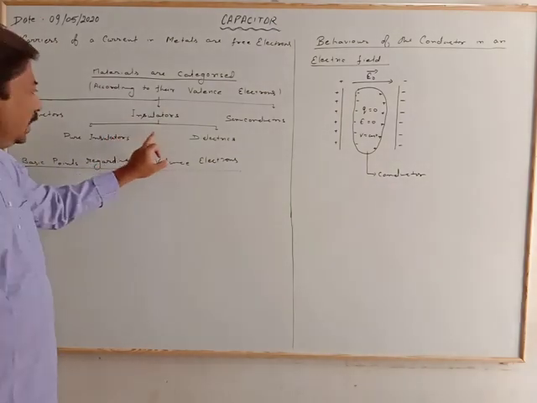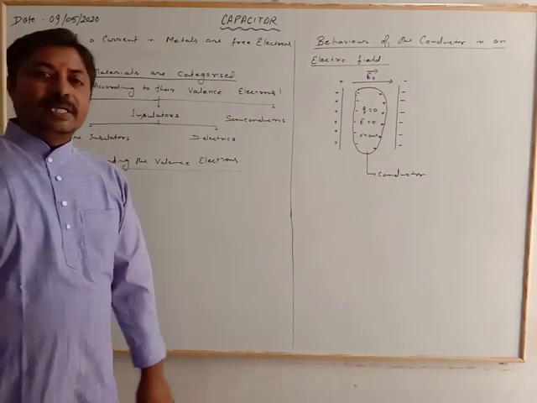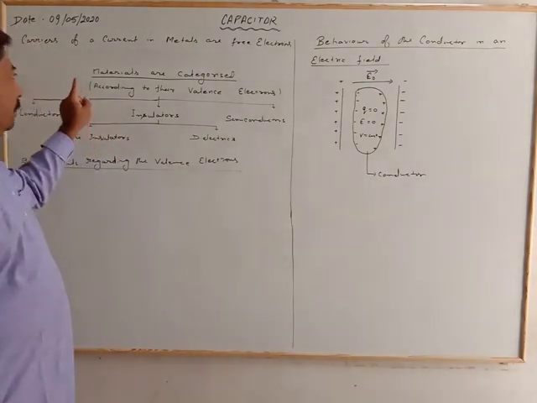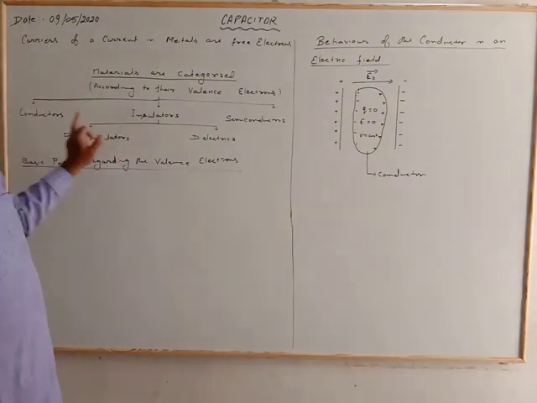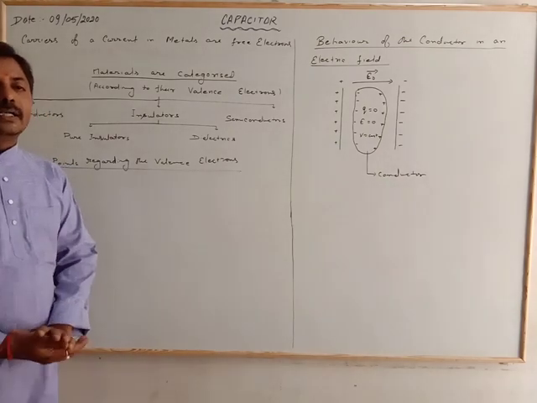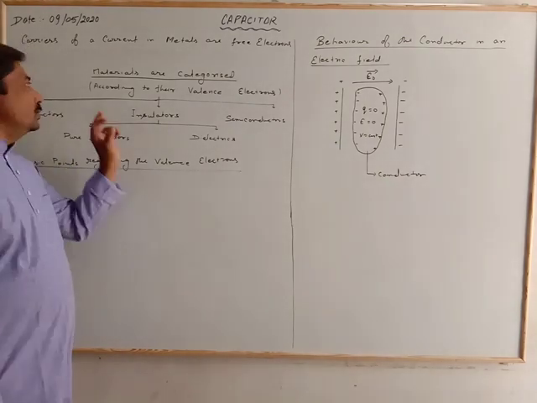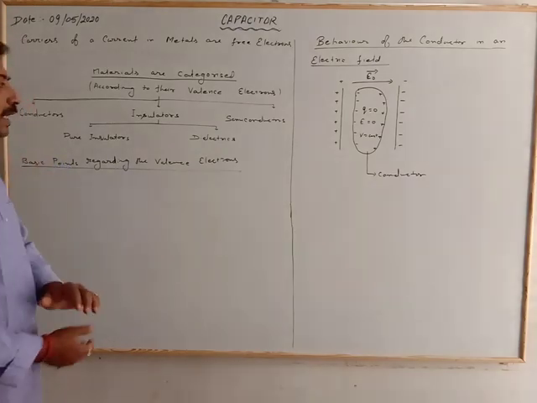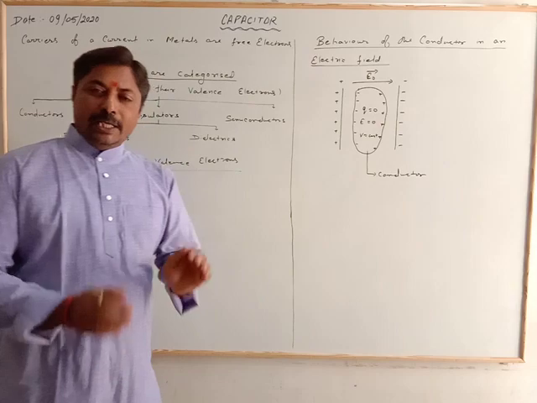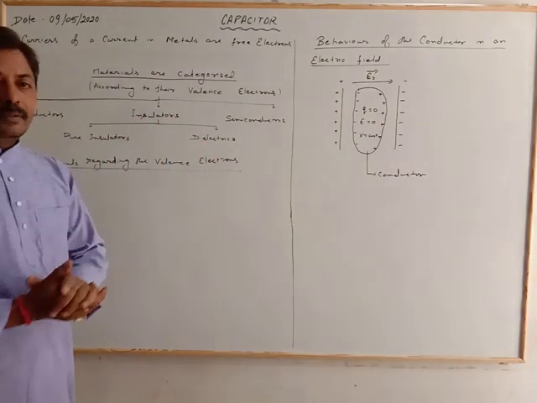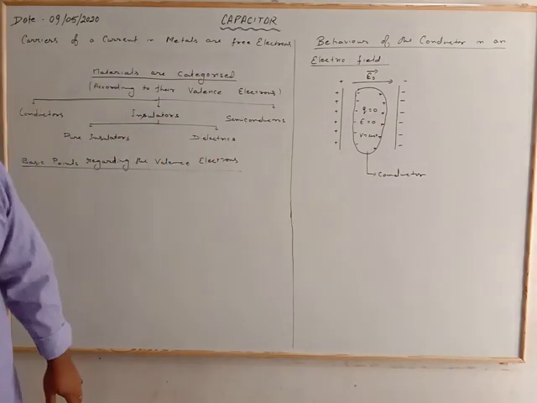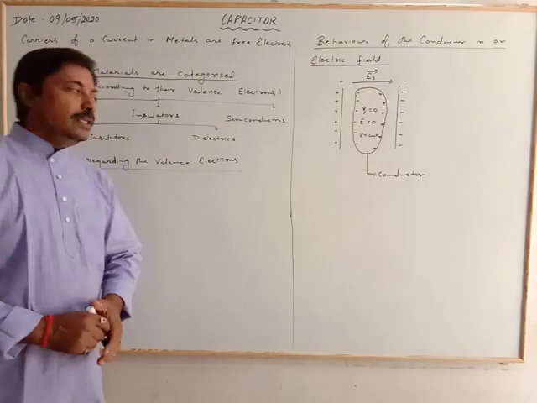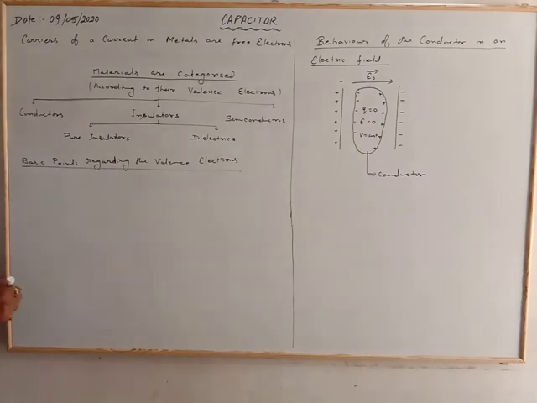Insulators are of two types, basically pure insulator and dielectric. The materials, whether conductor, insulator or semiconductor, are categorized according to their valence electrons. So, these are the basic points regarding the valence electrons in all three categories. First of all, we will consider the conductors. In the conductors, the valence electrons lie from 1 to 3.